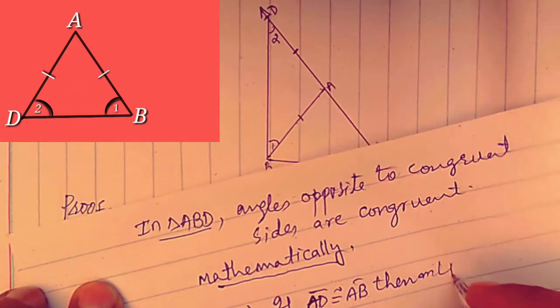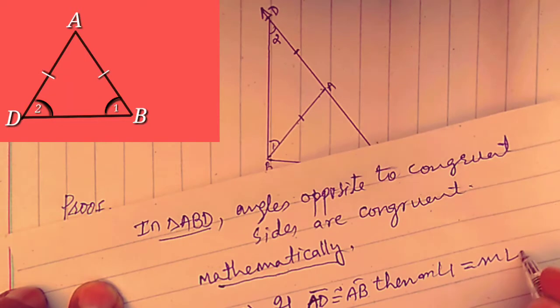Then measure angle 1 is equal to measure angle 2.